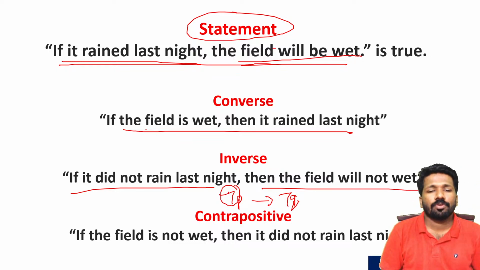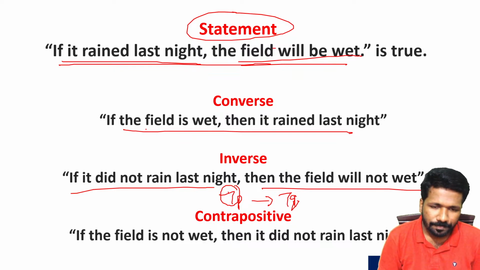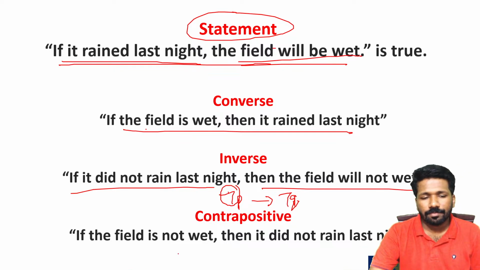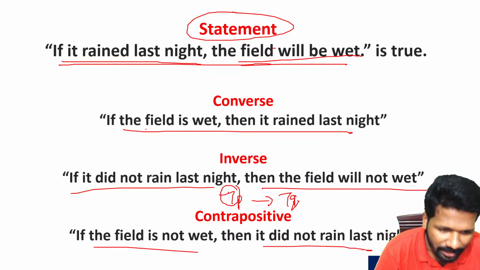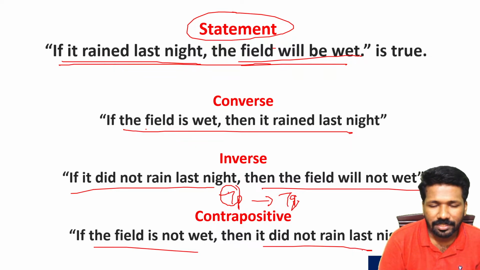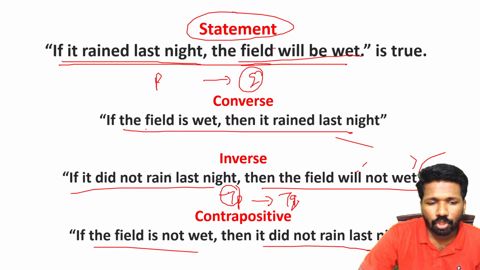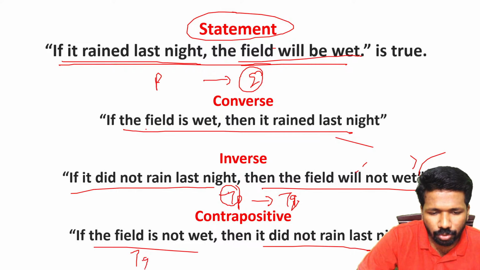Not P implies not Q, that is called the inverse of a statement. All of you clear what is inverse? Now what is contrapositive? If the field is not wet, then it did not rain last night. That means this is P, this is Q. P implies Q. Here not Q implies not P.